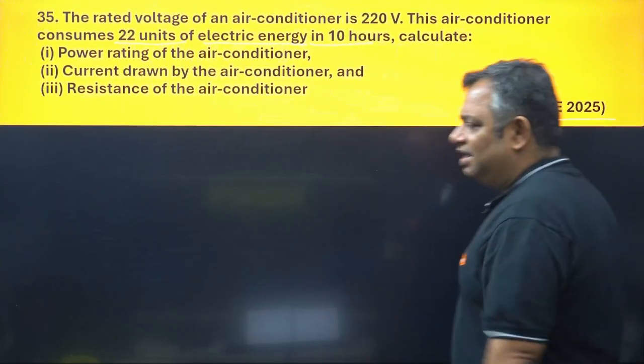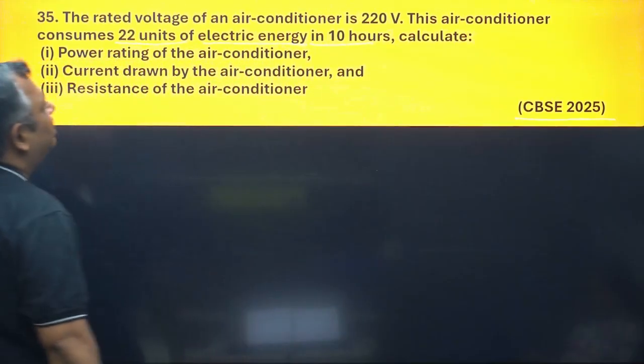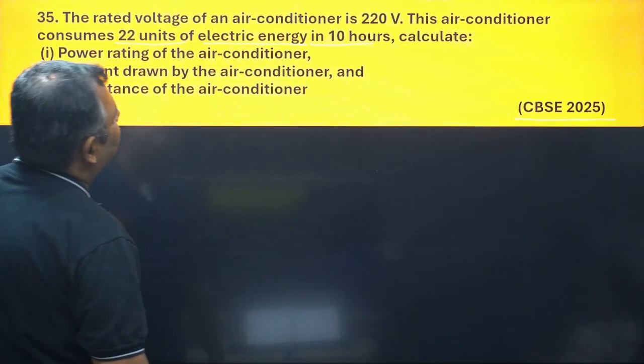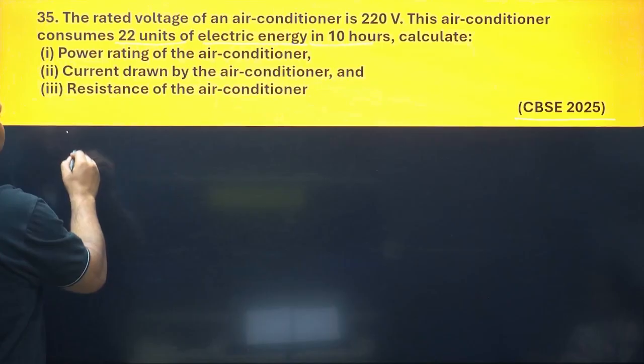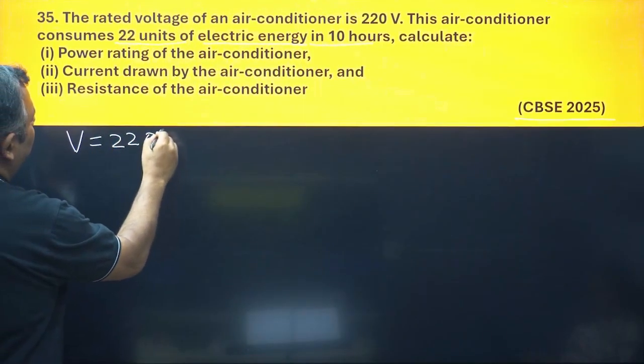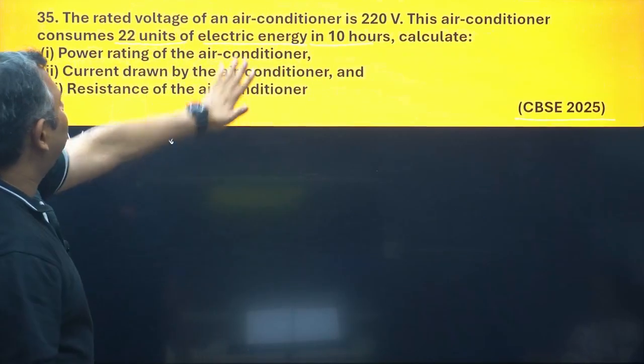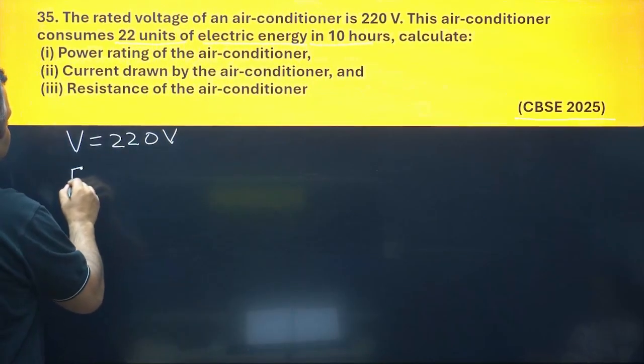Calculate something. Let us write down what all we have got. It says the rated voltage of the air conditioner is 220 volts. So what is V? V given here is 220 volt. It consumes 22 units of electrical energy.